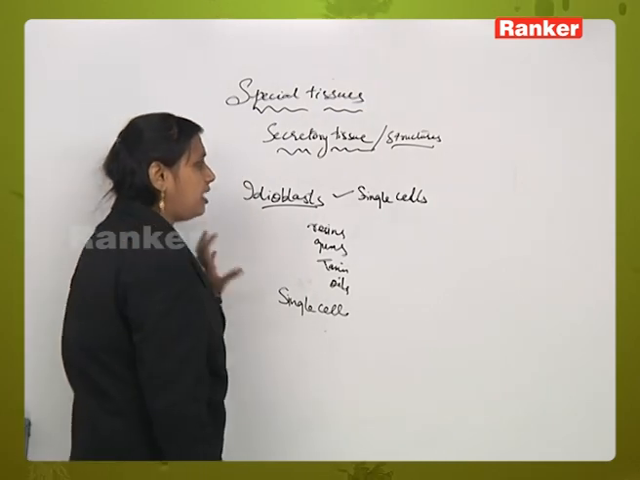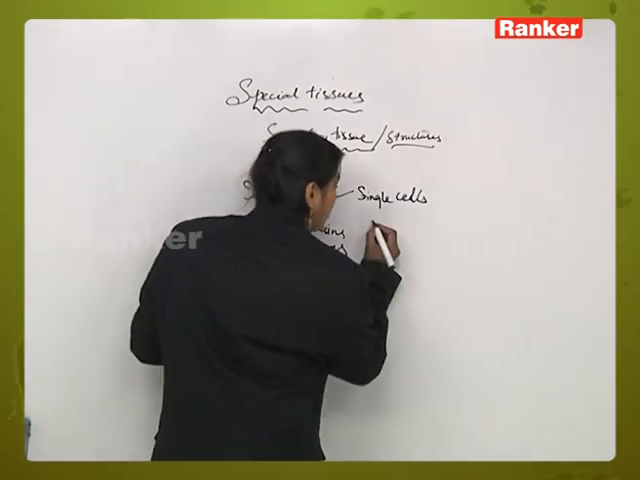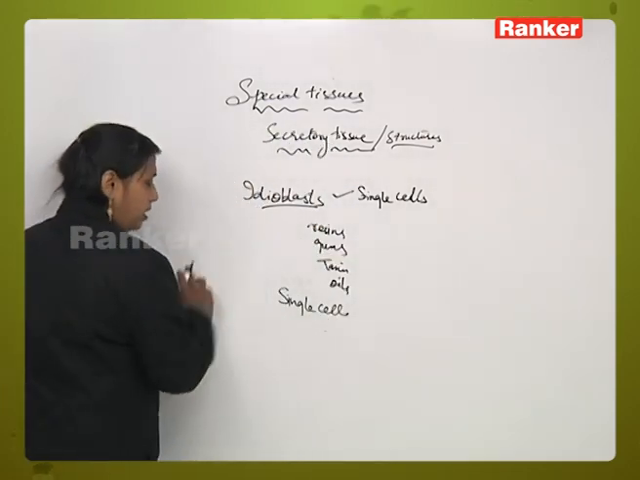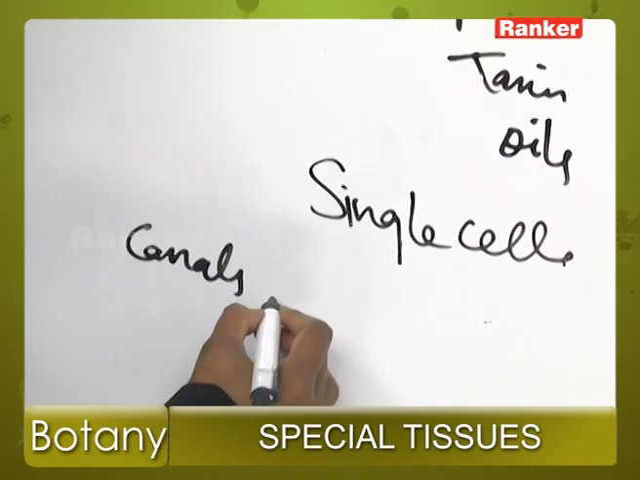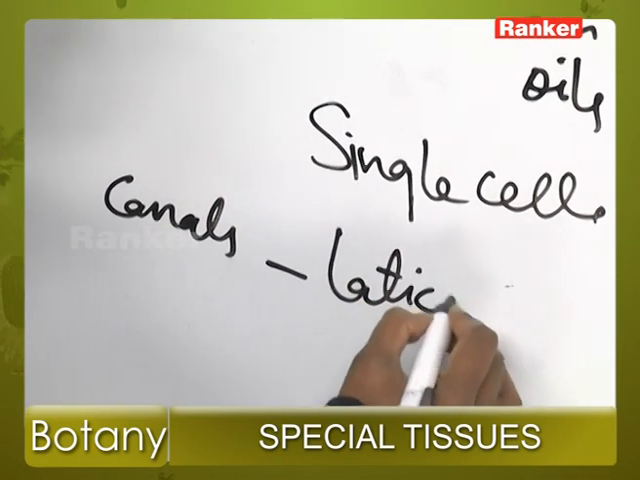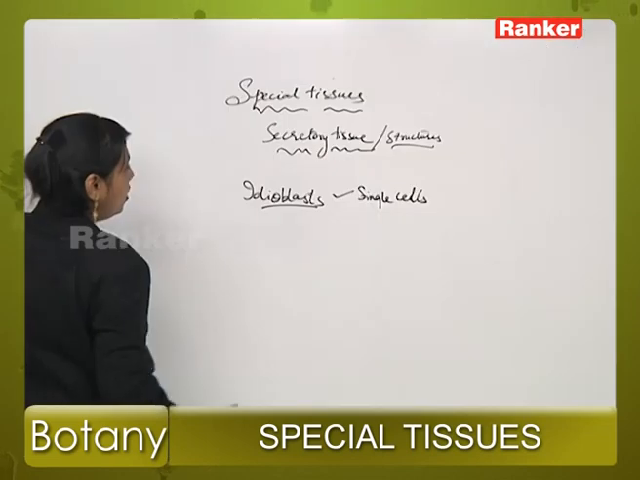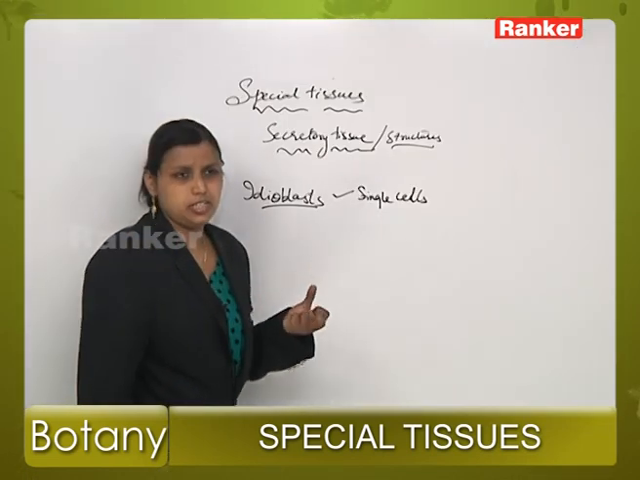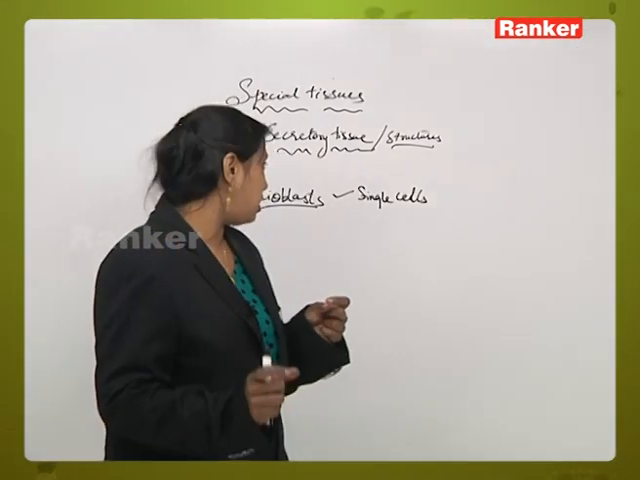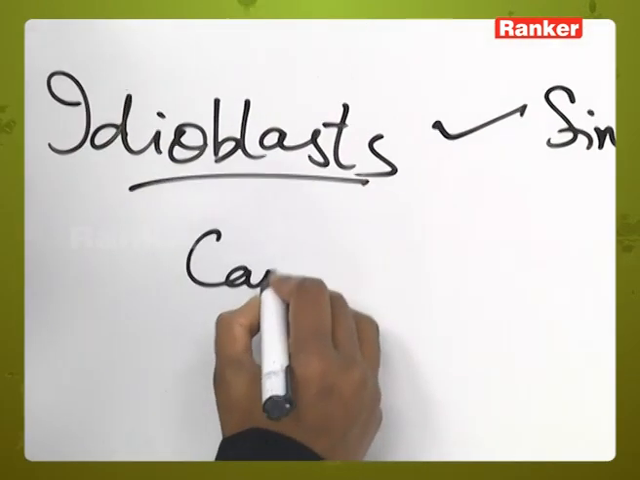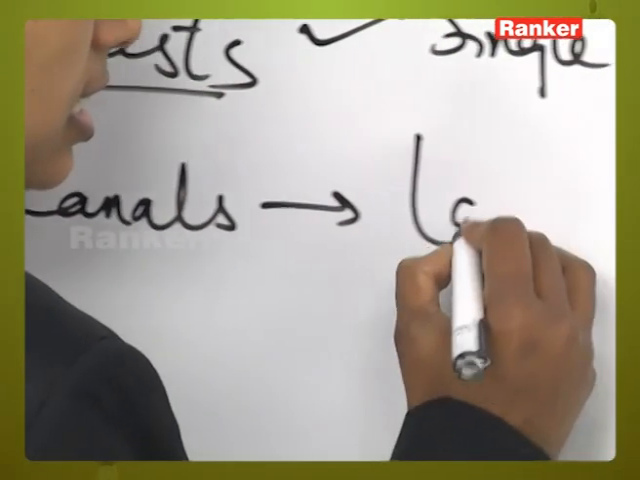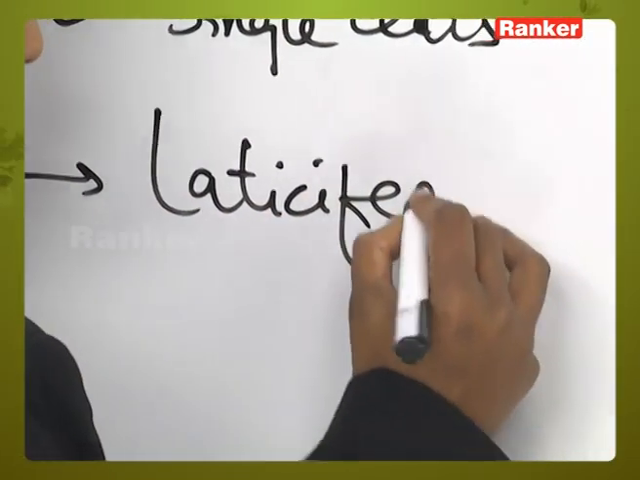And if these idioblasts are occurring in the structure of canals, then those are called laticifers. If this type of secretory tissue is occurring in the form of a single cell, then those are idioblasts, and if they are occurring in the form of canals, then these are called laticifers.